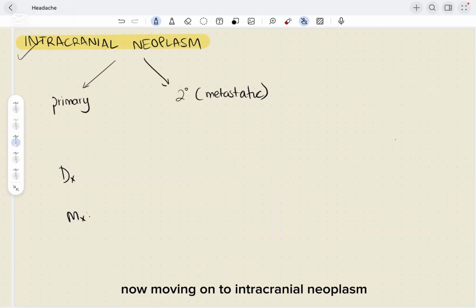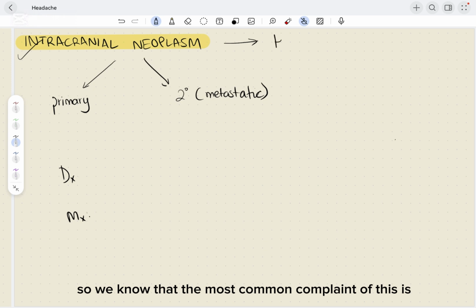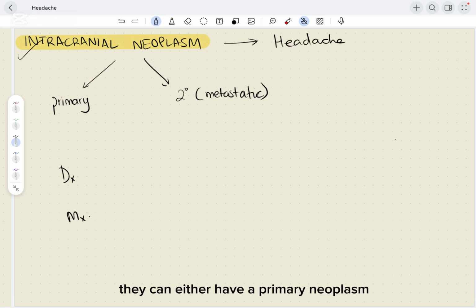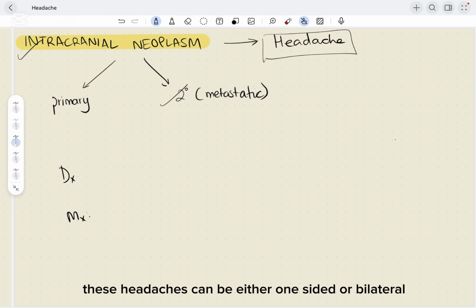Now, moving on to intracranial neoplasm. So we know that the most common complaint of this is headache. They can either have a primary neoplasm or they can have a secondary metastatic lesion. These headaches can be either one sided or bilateral, but the location of the tumor is not predicted by the location of the headache.